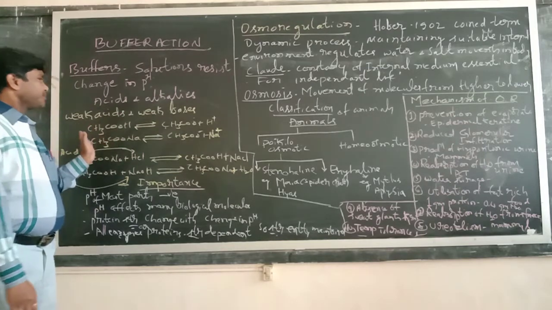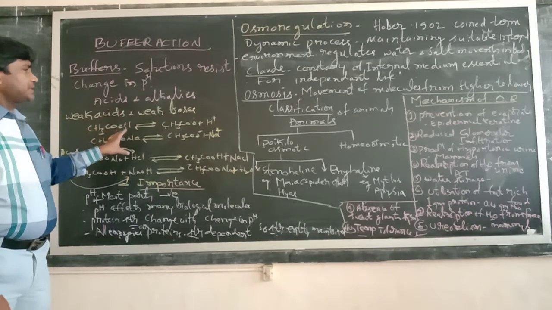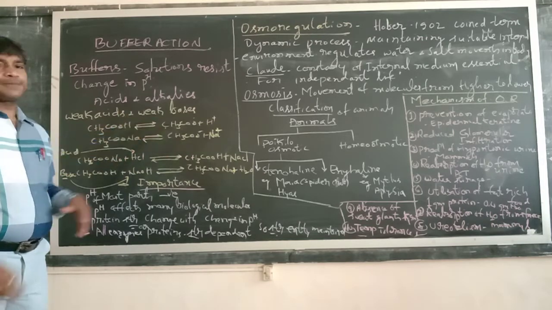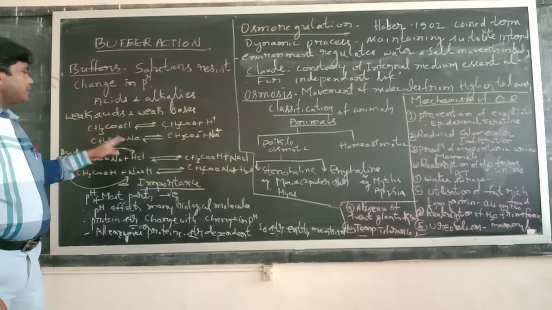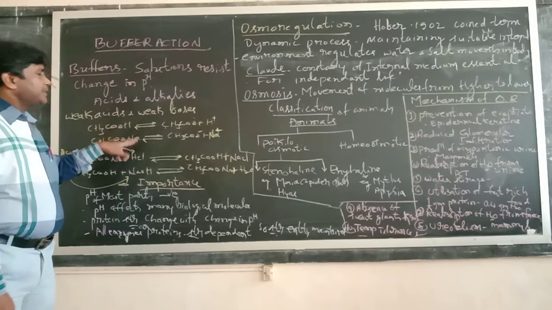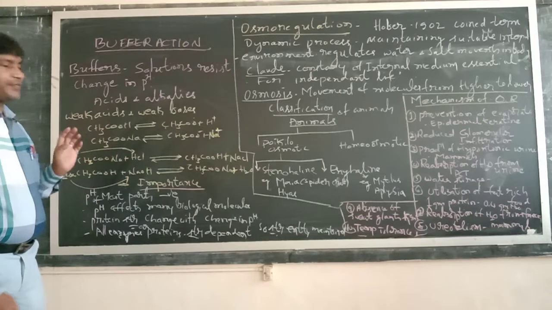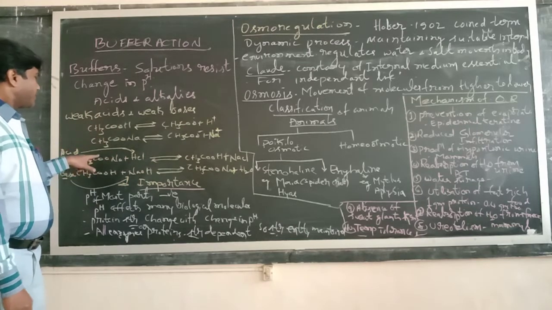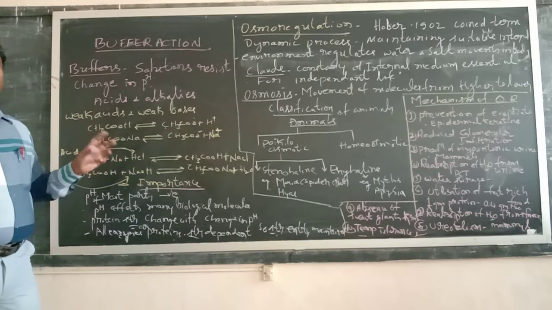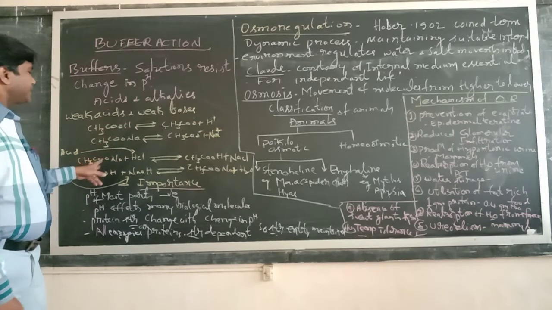For example, acetic acid gives the H plus ion, and sodium acetate gives the sodium ion. Weak acid and its salt are used as buffers. Here the sodium acetate reacts with the HCl, which is a strong acid, to form acetic acid.